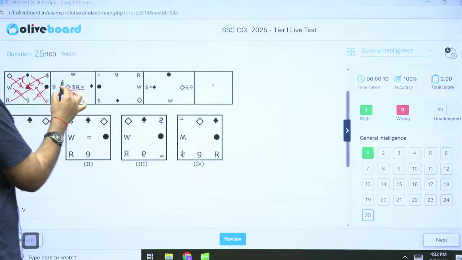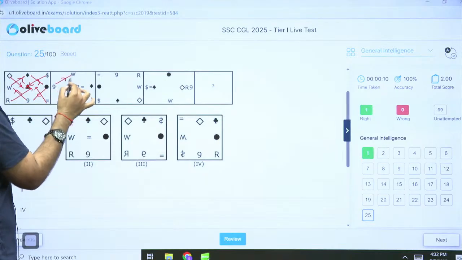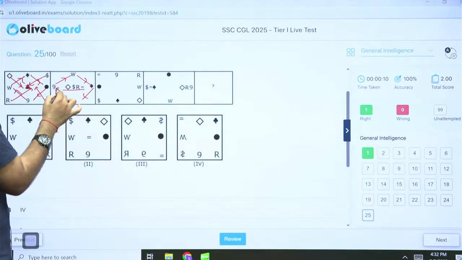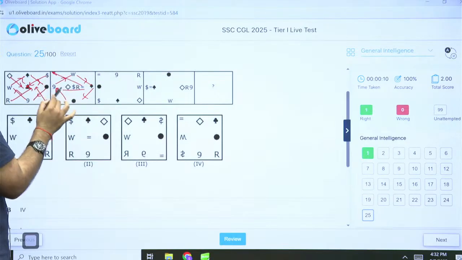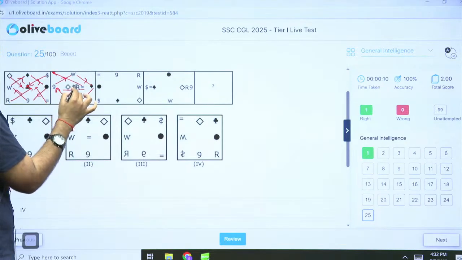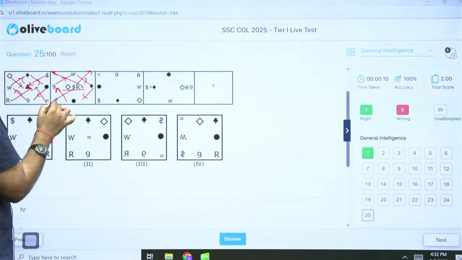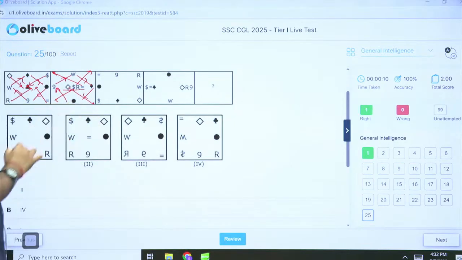From here again there is a movement of this sort. 9 comes on the top, W goes here, clubs comes here, circle comes on the top. So this happens, and then again this equal to goes on the corner, this R goes on the corner, this dollar comes here and this kite comes here. Okay.